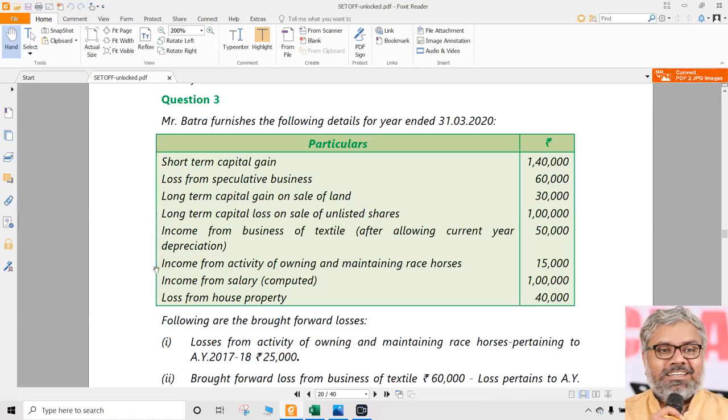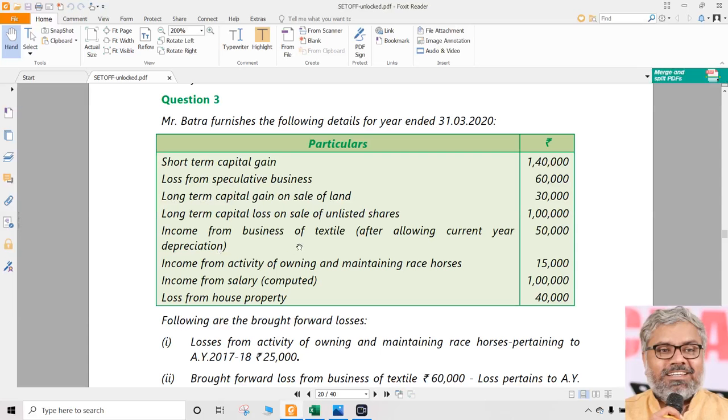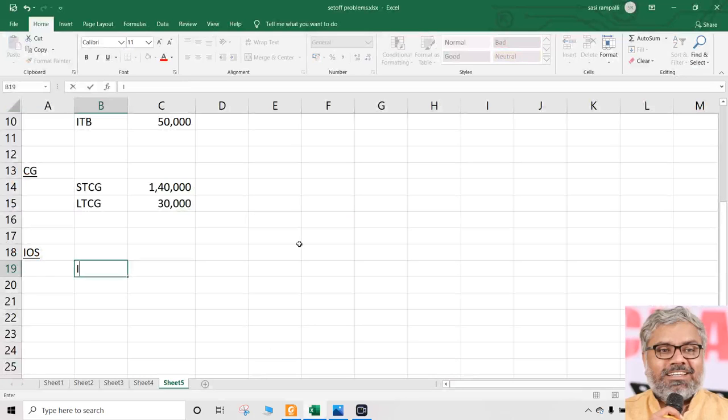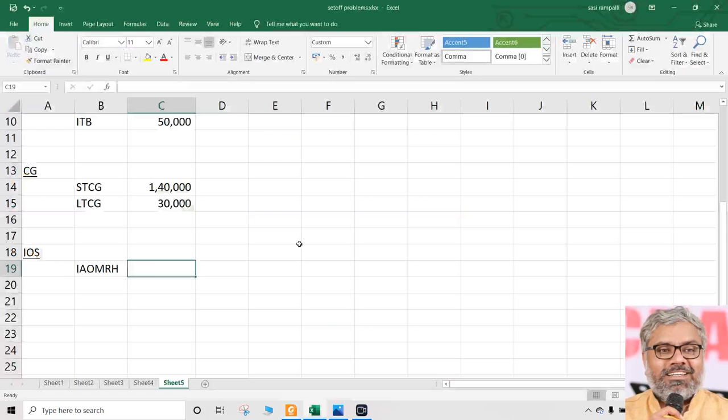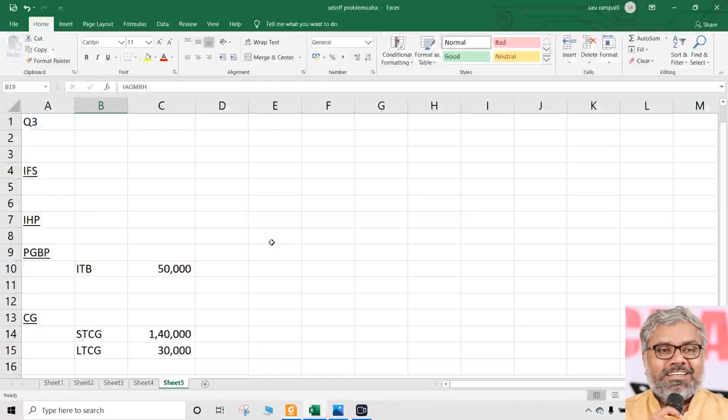Okay, another positive item. Next, income from the activity of owning and maintaining race horses is 15,000. That is income from other sources. Remember that race horses does not mean speculative income, does not mean casual income, but still it is income from other sources. So let us call it income from the activity of owning and maintaining race horses. All that ultimately is going to be how much? 15,000.